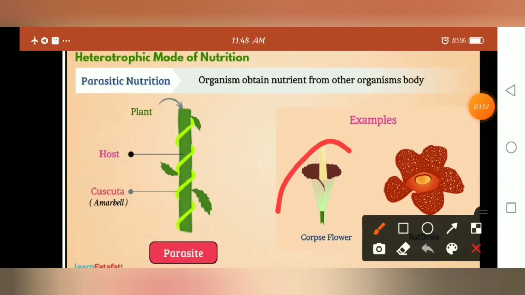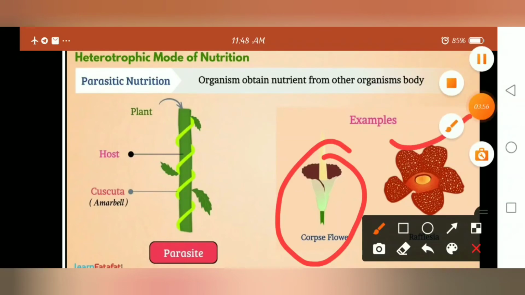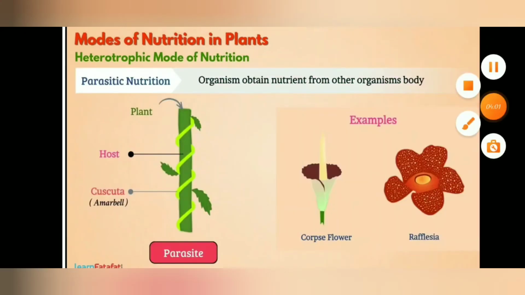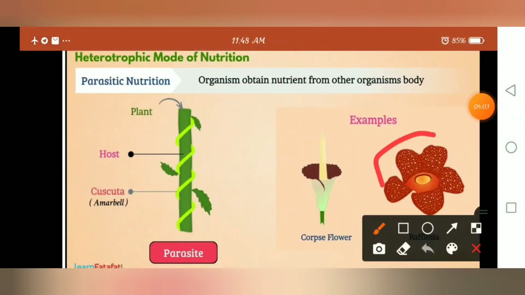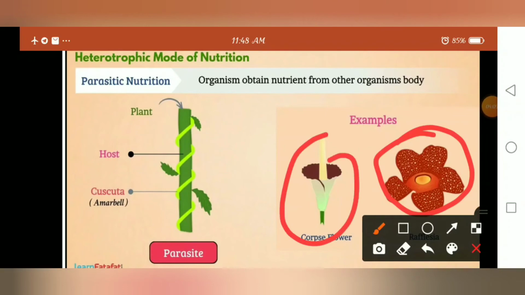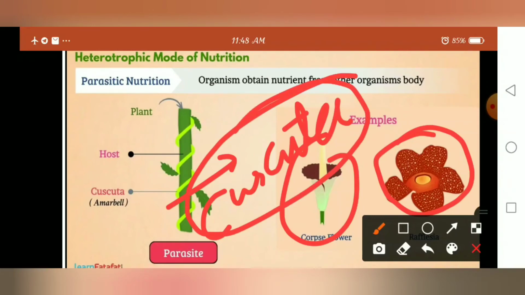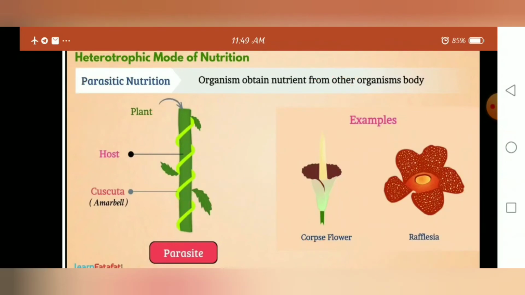See, corpse flower, Rafflesia. See, Rafflesia. It's a kind of parasitic plant. Okay, and this plant is called Cuscuta. Cuscuta is also one of the examples for the parasitic type of nutrition, understood? So this is one type of heterotrophic mode of nutrition.